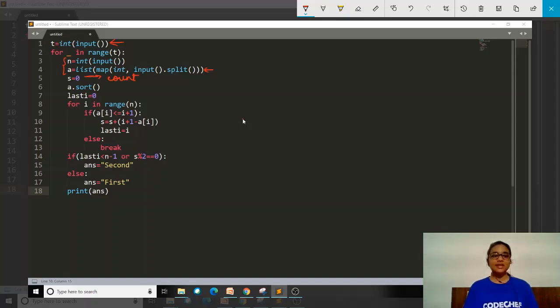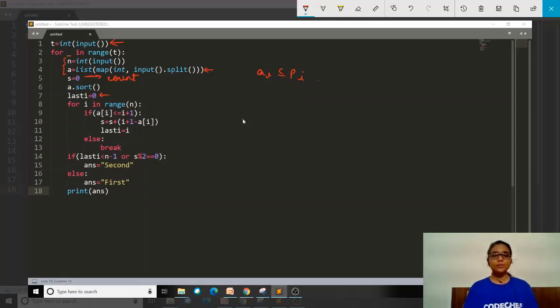After that, this is lastI. This is there to store up to what point we have reached without violating the condition a_i less than or equal to p_i. We'll be going through each element of the sequence by running a loop, so we also need to find out up to what point we can go in the loop without violating this condition a_i less than or equal to p_i. This is basically to keep a check that initially our condition should not be violated.